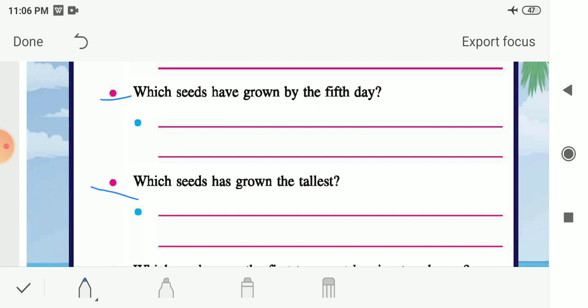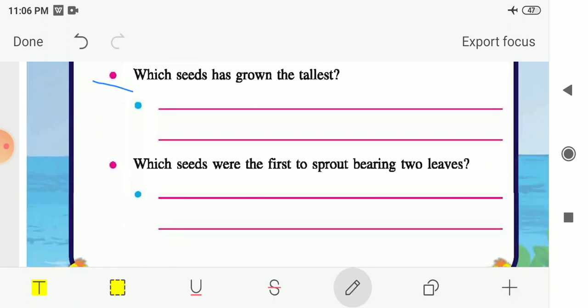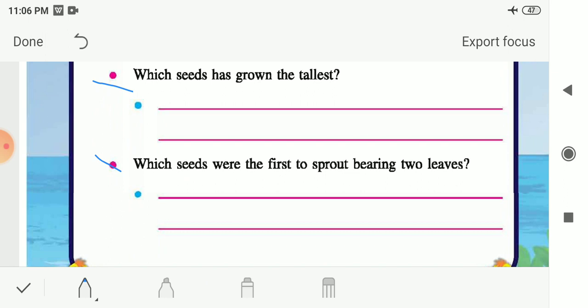Next, in the third question, which seed has grown the tallest? At that time, whichever seed has grown the tallest or has the tallest green shoot, you have to write the name of that seed. And in the last question, which seeds were the first to sprout bearing 2 leaves? In which seed you find the first 2 leaves, you have to write the name of that seed. Till then, you have to observe these seeds daily. So this is your homework.